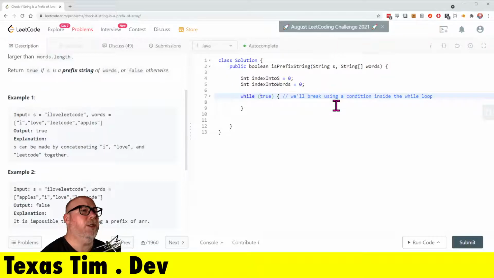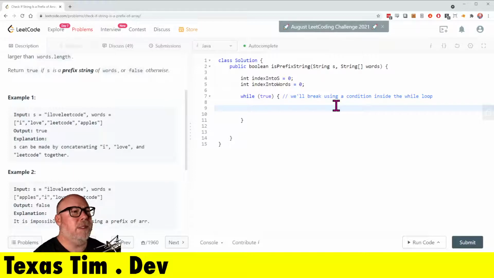Or then again, the condition here could be something to do with the pointers. The pointer into S would have to not exceed the length of S or something. Why don't we start coding it, and maybe it'll become more clear, because I'm not exactly sure how to set that up in an efficient way. Although, to be honest, I'm thinking less of efficiency and more of clarity and readability, because there's several different possible ways that the loop could have to be broken, or we'll have to return. All right, let's get into it.